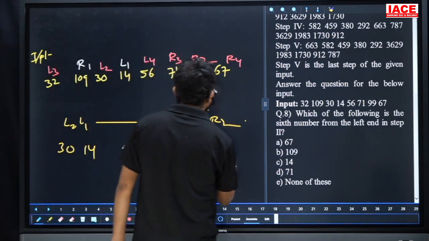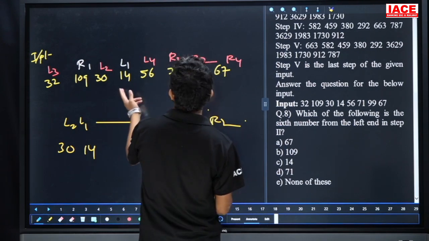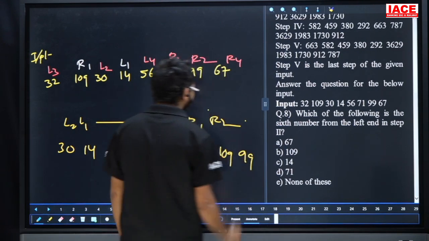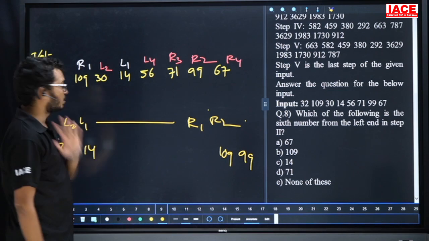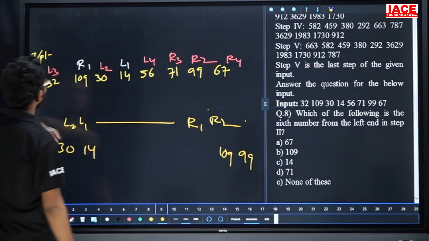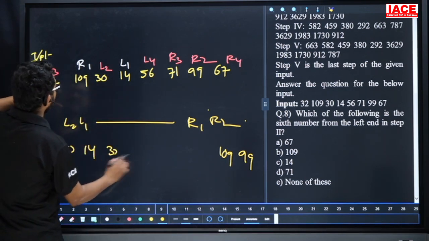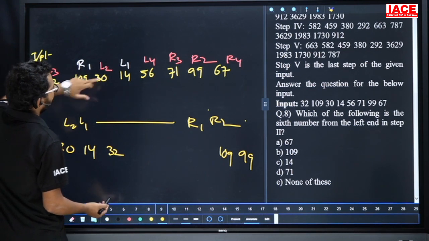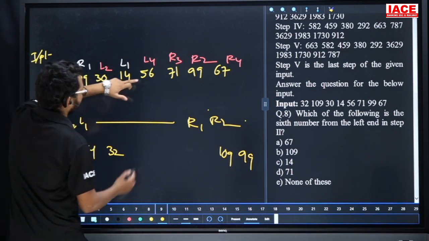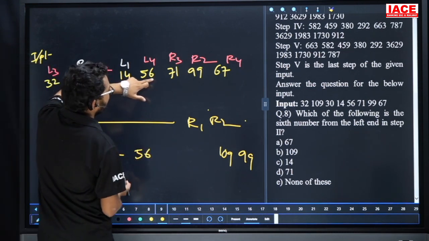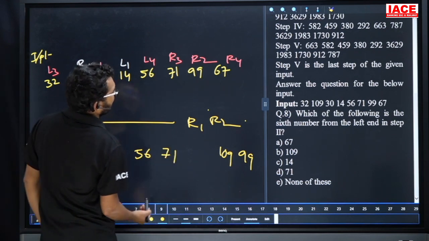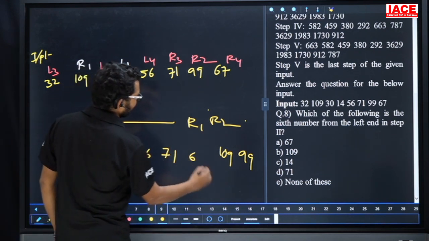R1 is what? 109. Next R2 is what? Friends, check it. R2 is 99. Remaining is same as in the input. L1, L2 completed, R1, R2 completed. That means remaining is what? 32. R1 completed, L2 completed, next one is what? L1 completed, next one is what? 56. Next one is what? Here 71. Next one is what? Here 67. Leave it up.